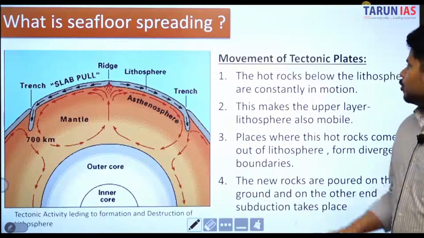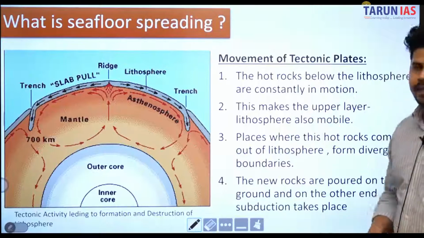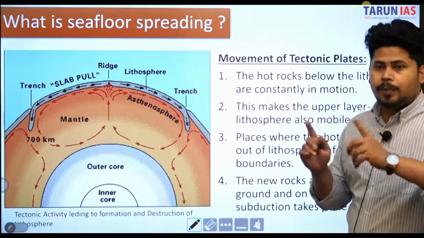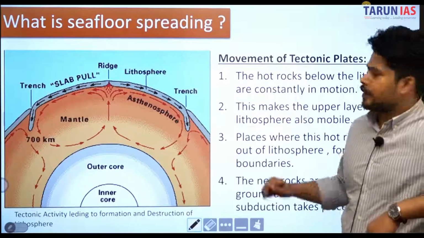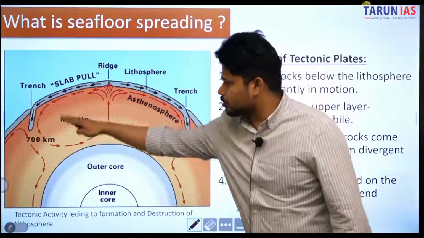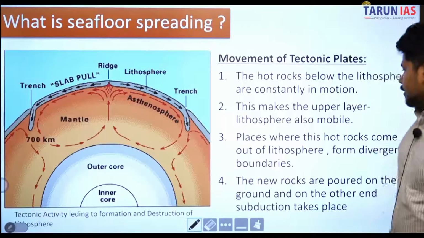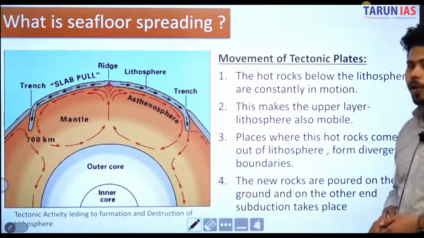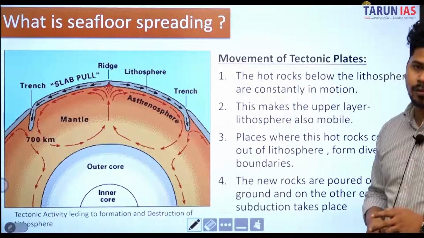ठीक है, तो hot rocks below the lithosphere are constantly in motion. This makes the upper layer of the lithosphere also mobile. ठीक है, as we can see, this is the whole motion, this process of movement. Okay, the places where these hot rocks come out of lithosphere form divergent boundaries.